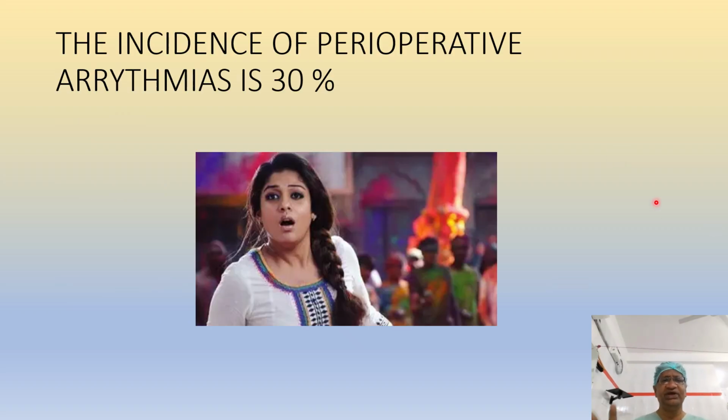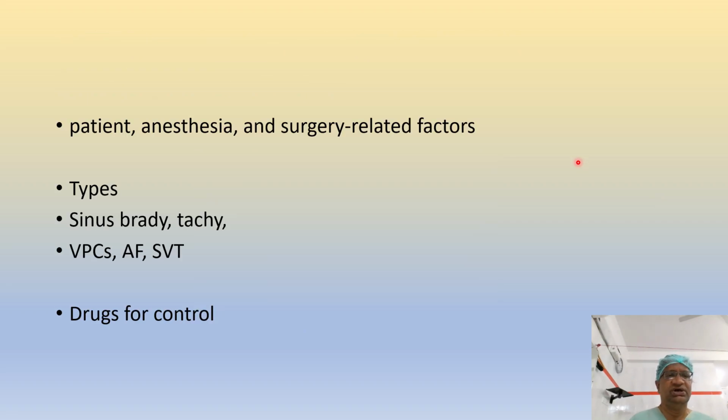So the incidence of perioperative arrhythmias is 30%. We are talking about so many things like malignant hyperthermia, thyrotoxic crisis, and all the incidents are extremely rare. But perioperative arrhythmias is less talked about. Routinely, perioperative arrhythmias is taken as patient factors, anesthesia factors, surgery factors, types like sinus brady, tachy, PVCs, atrial fibrillation, SVTs, bigeminy, and what are the drugs for control. This is what is routine, but I am going to see in a different way.